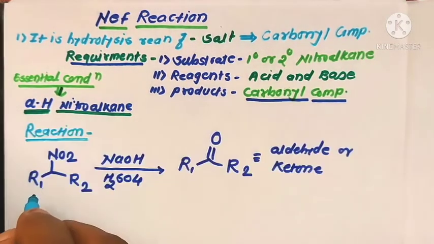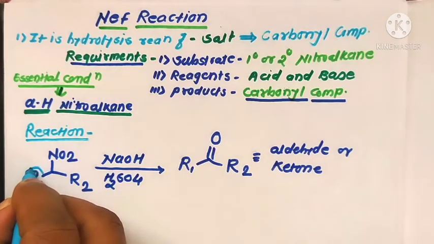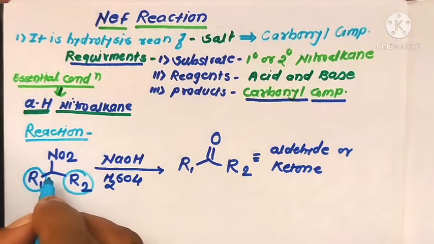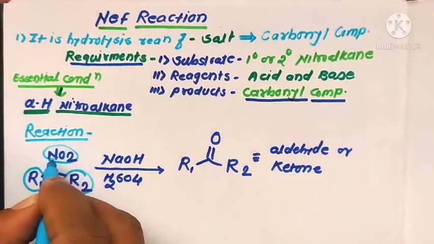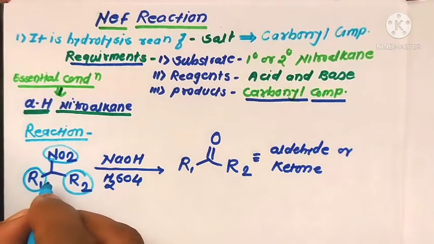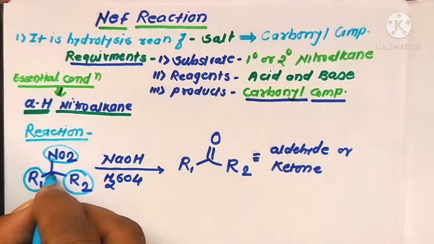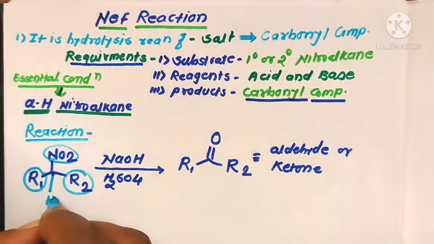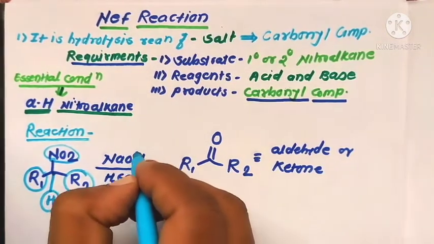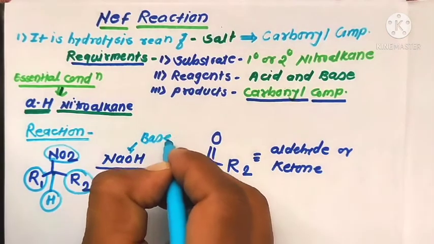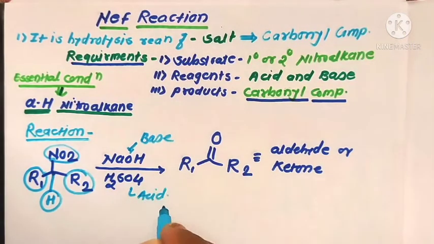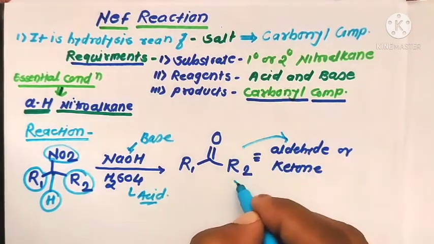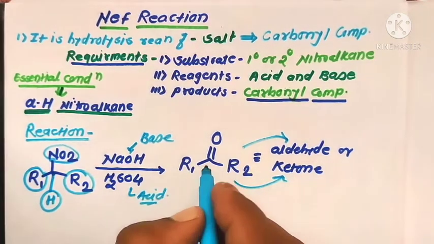Now the general reaction. There is a nitroalkane, where R1 may be an alkyl or aryl group. The most essential part, the reaction center, is the nitro group, which is the main functional group for this reaction, and this molecule contains at least one alpha H atom. Here these are the nitro groups, and this is the alpha H present in this molecule, reacted in the presence of base and then acid to form the final product of this reaction, that is aldehydes or ketone compounds, like carbonyl molecules.